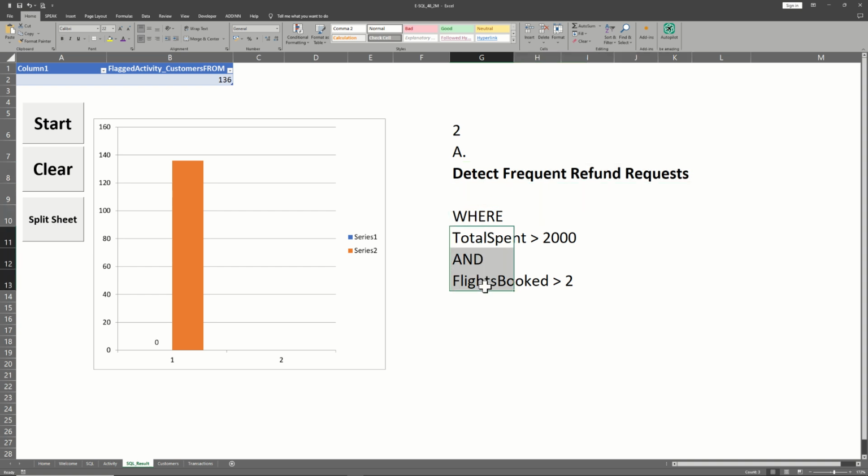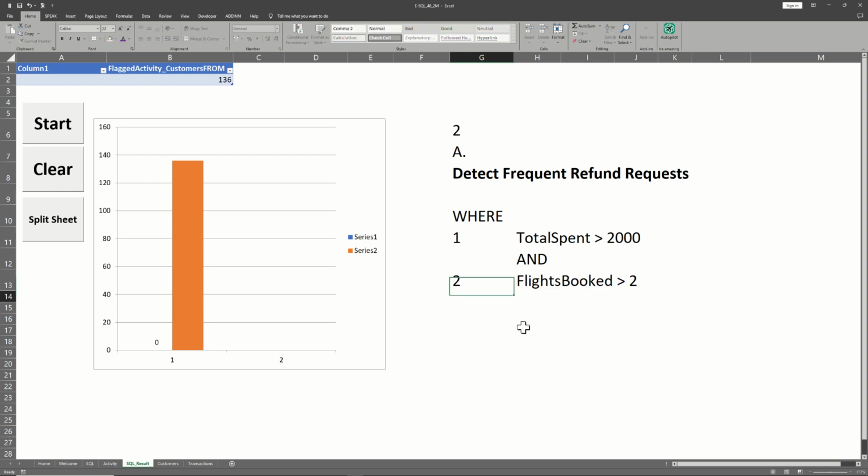What I've done behind the scenes is to make it clearer. What do I mean by clearer? I have modeled what I believe should stand as fraud. To detect frequent refund requests, let us create a simple model to get from the data the customers that have requested a refund, but also their spending should be above 2,000, and they've booked flights above 2 times. Then you can say maybe that's fraud.